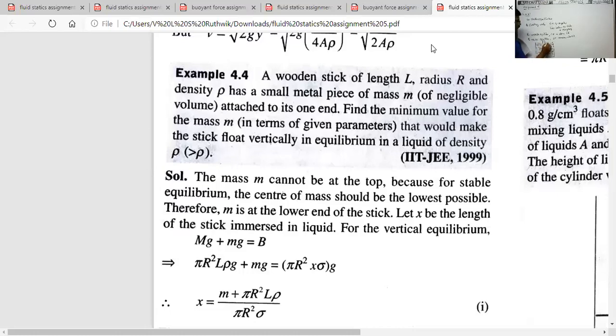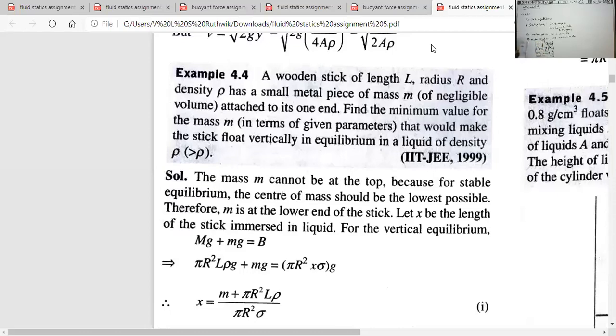Here this is the length of the cylinder submerged, say h1. Exactly at the midpoint of the length of the cylinder submerged, the center of buoyancy lies. So exactly here is the center of buoyancy. Then the center of the stick is exactly at the midpoint of the total length of the cylinder. This is the center of mass of the stick.